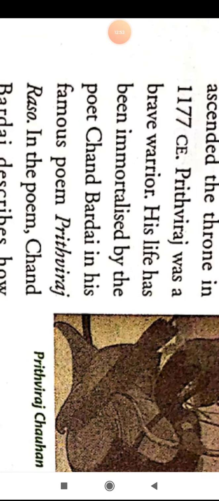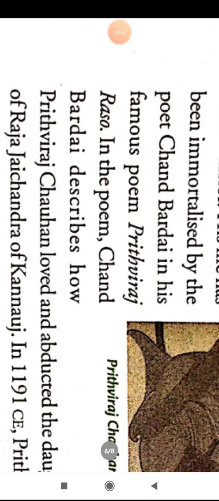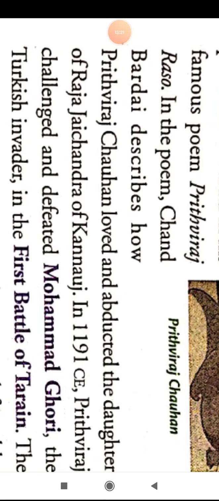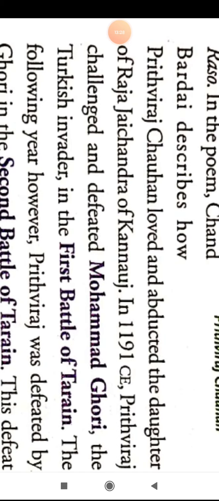His life has been immortalized by the poet Chand Bardai, who wrote the biography Prithviraj Raso. In the poem, Chand Bardai describes how Prithviraj Chauhan loved and abducted the daughter of Raja Jaichand of Kannauj.